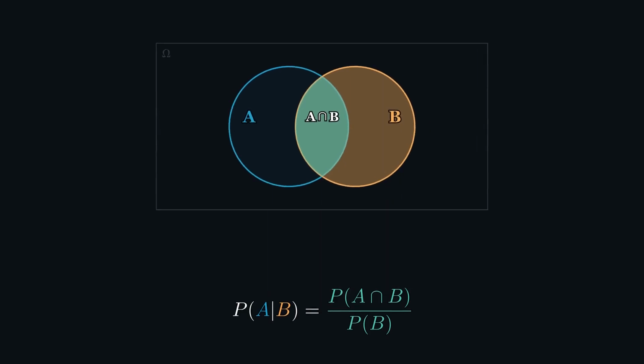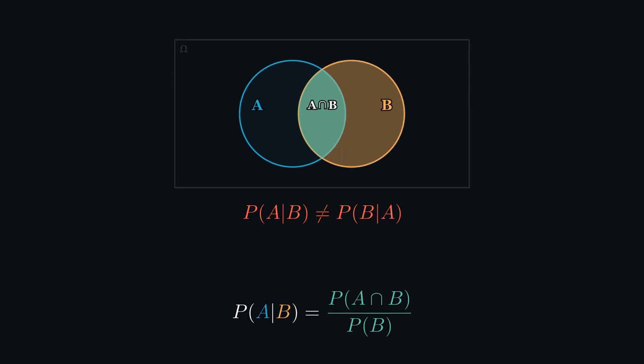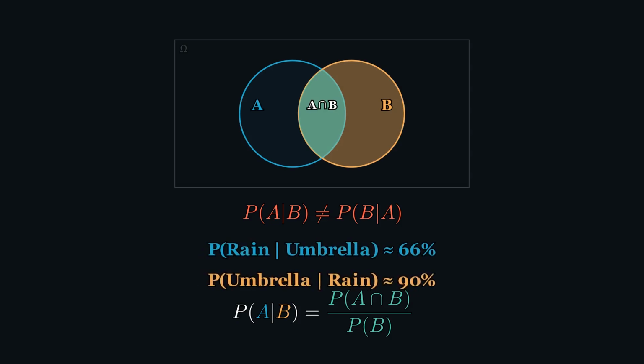B. And here's something crucial. P of A given B is generally not the same as P of B given A. If you see someone carrying an umbrella, there's a decent chance it's raining, but if it's raining, there's a very high chance they have an umbrella. The direction of conditioning matters, and confusing the two is the most common probability mistake. This asymmetry is exactly what Bayes' theorem resolves.